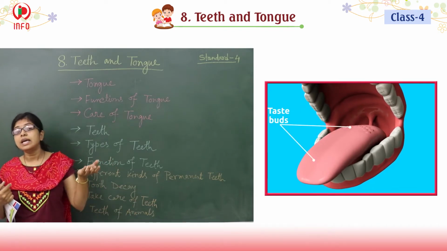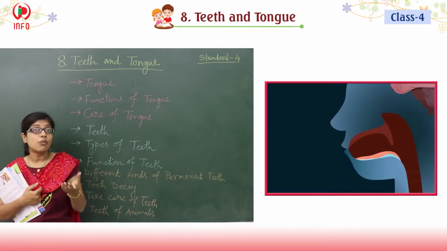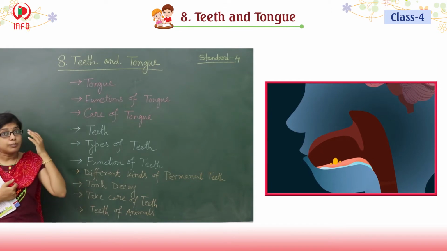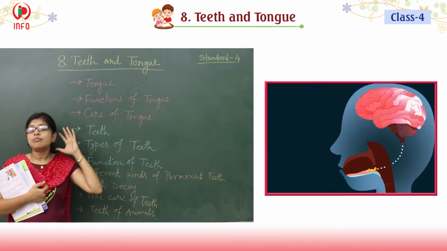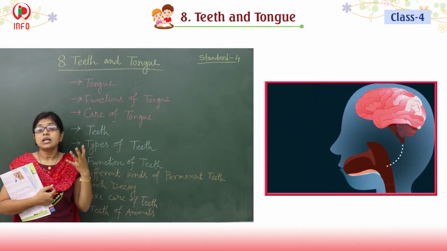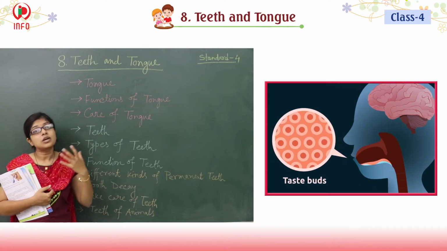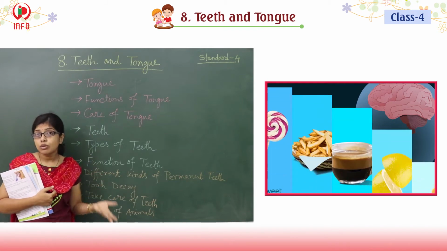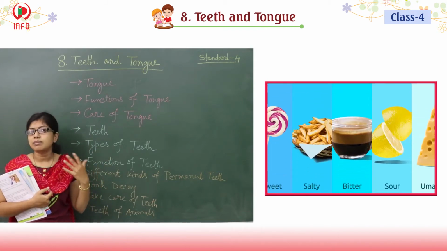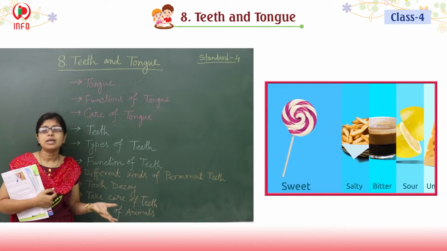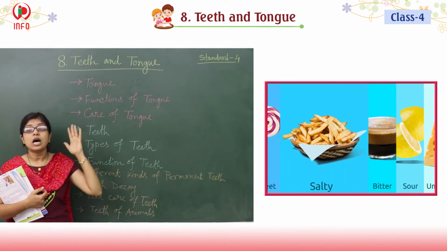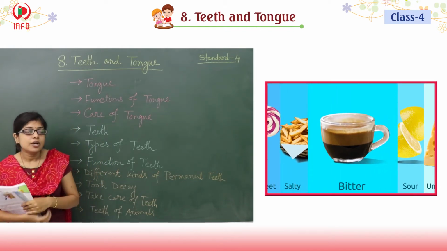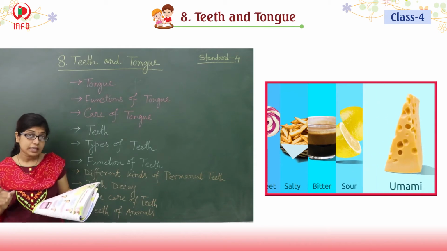They carry the message to where? To our brain. Yes. Then the brain tells us which food tastes like what. It may be sweet, sour, bitter, or salty. Whatever it may be, who is telling us? Our brain. You have to understand this.